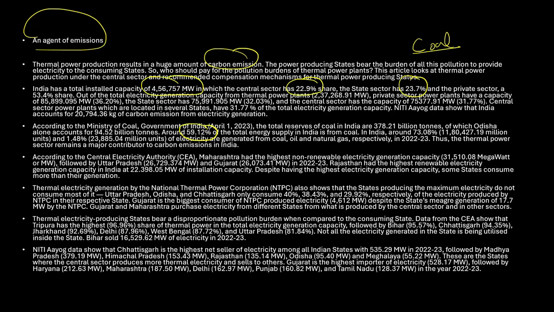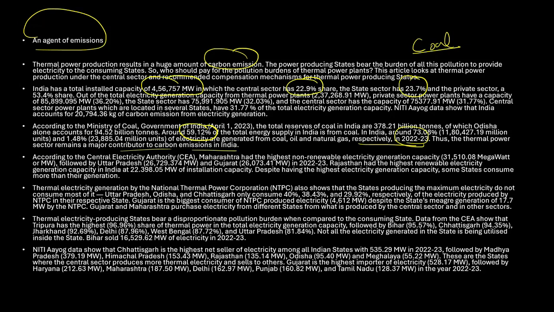So this is something that they want to highlight in this particular thing. Okay. So in 2022-2023, 73.08% of the electricity was generated from coal, oil, and natural gas. So this is what they are also trying to tell us, right? This is what is being told respectively in 2022-2023. Thus, the thermal power plant sector remains a major contributor of coal carbon emission in India.